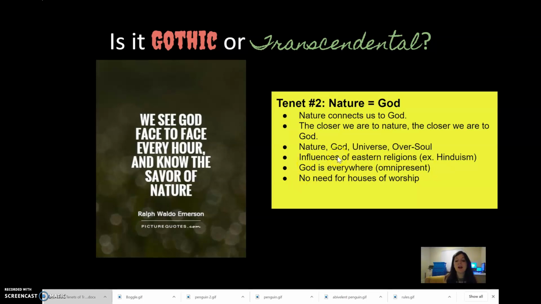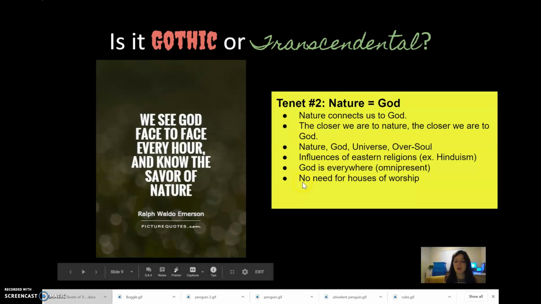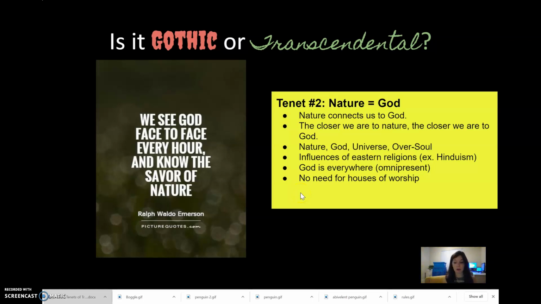There's the belief that God is everywhere, omnipresent, and therefore when we see God face to face every hour and know the Savior of nature, it's the idea that if nature and God are one and nature is everywhere, then God is everywhere. Because of that, the Transcendentalists believed that there is no need for houses of worship. There is no need to go to church because you could just go outside and worship that way.